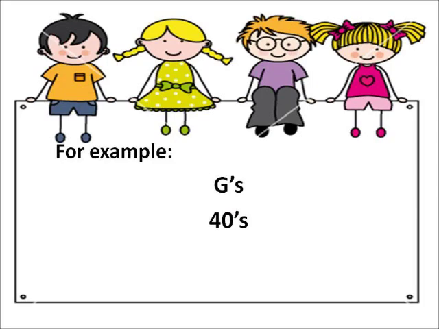Rule number 8. The plural of letters and numbers is formed by adding an apostrophe and s. For our first example, the letter G, we will add 's to G to form its plural, from G to G's. We will also apply this for our next example.